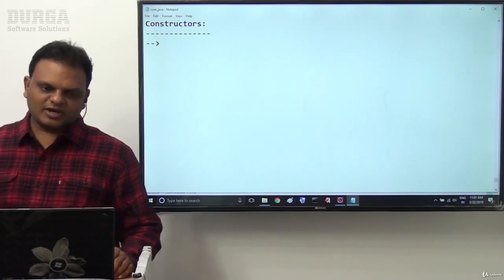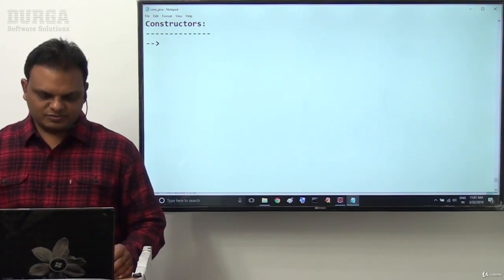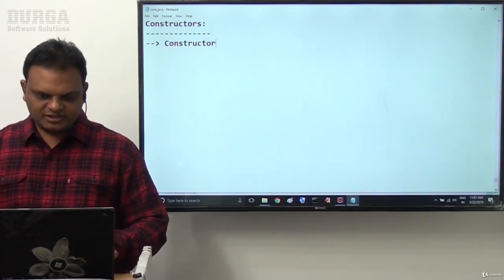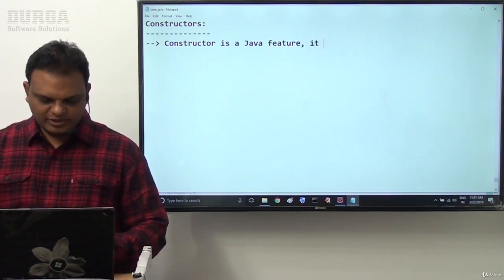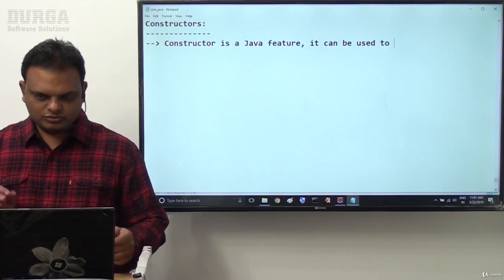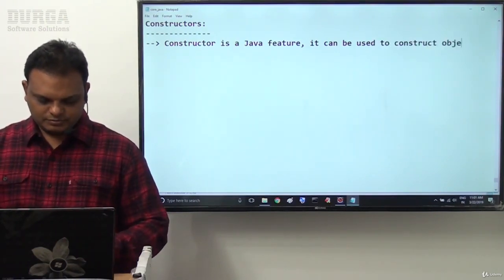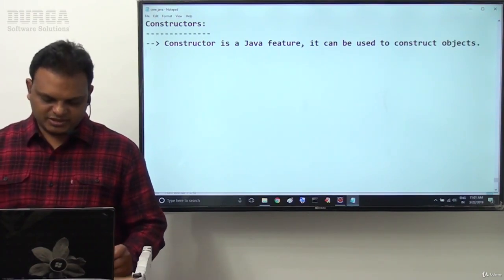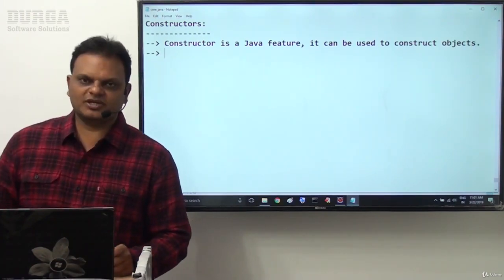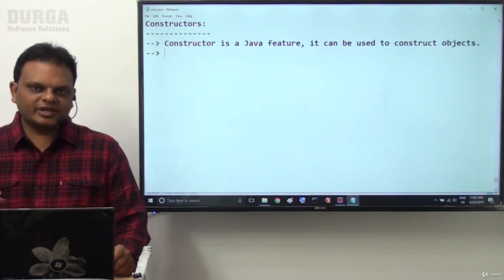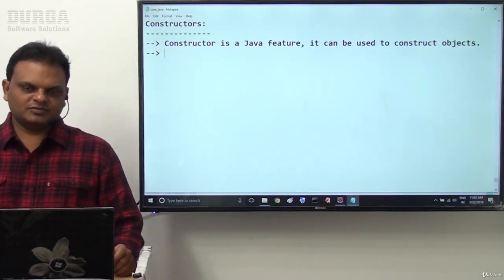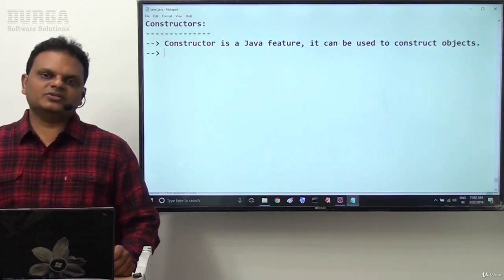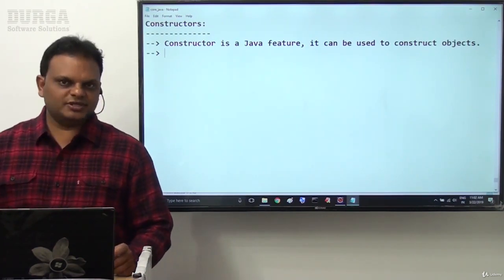Right sir, first of all, what exactly is the meaning of the constructor? Constructor is a Java feature. It can be used to construct objects. To create objects, we are going to use constructors. Constructors are required. Clear?